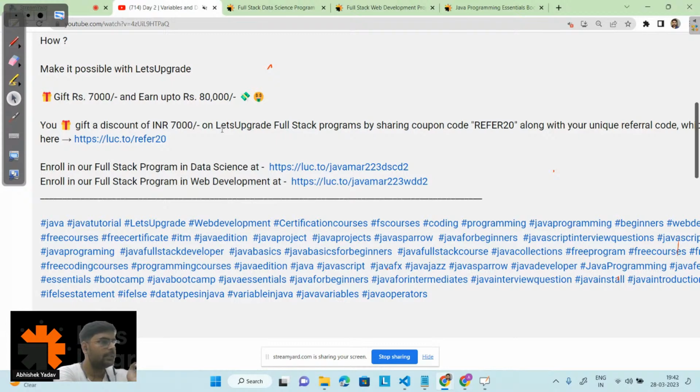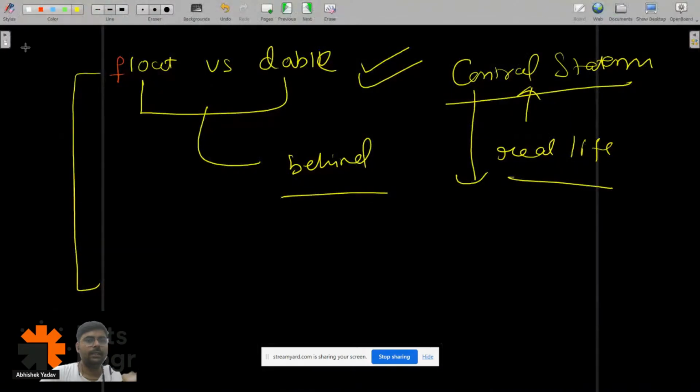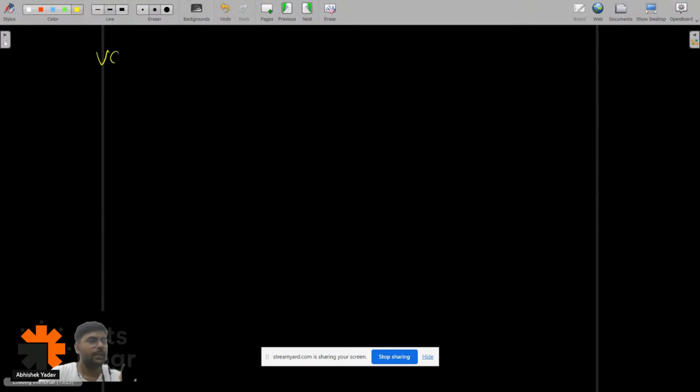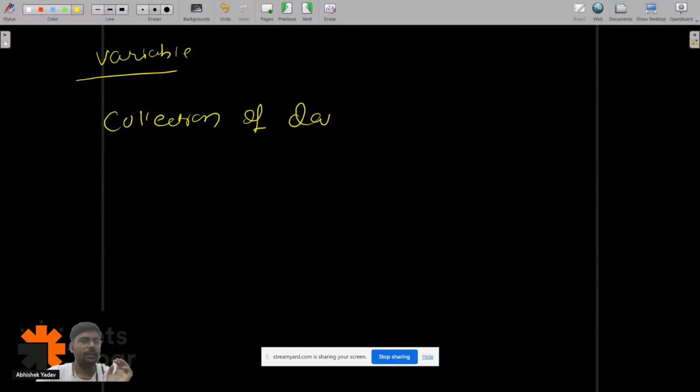Tarun is asking, sir, what happened? We don't write string args. What is this string args? You can understand it like this. We are discussing variables here. A variable is what? It stores data. If you have to store a collection of similar kind of data in a contiguous manner,